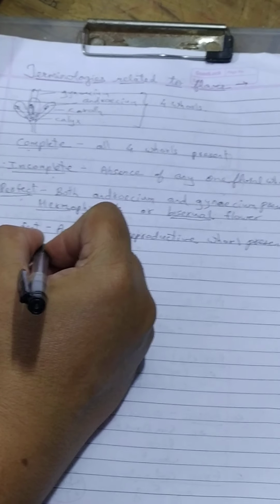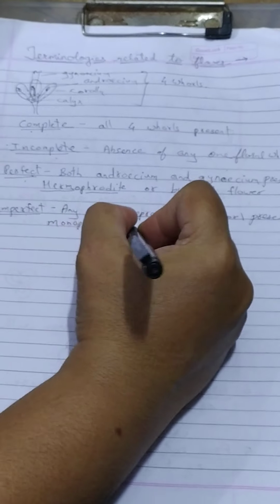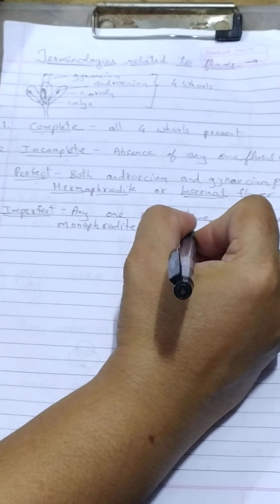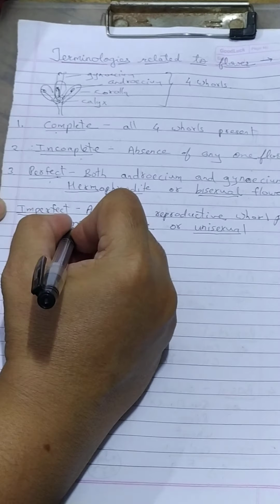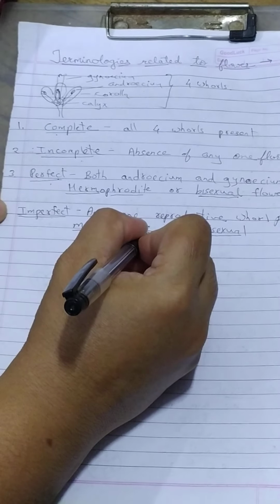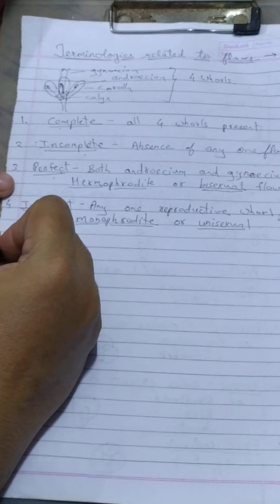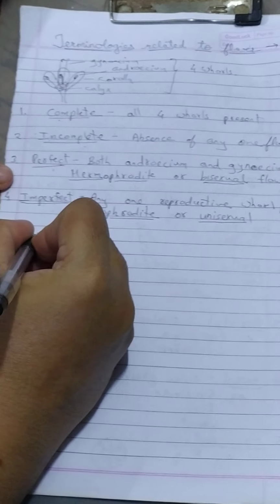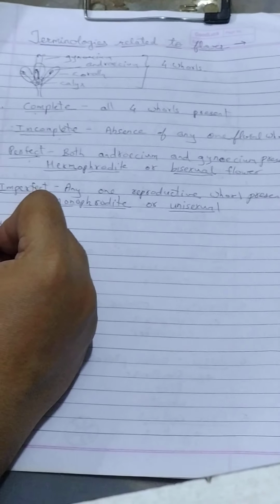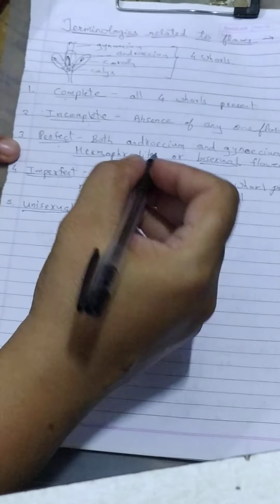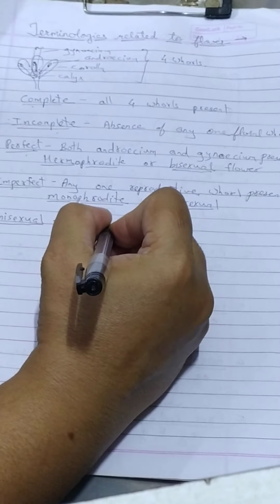Imperfect is also called as monophrodite or unisexual. Uni meaning one, mono meaning one. Only one, either androecium or gynoecium present, that is called as imperfect. Again, let us go in detail. That is the unisexual flower. Unisexual flower, it can be either male or either female.